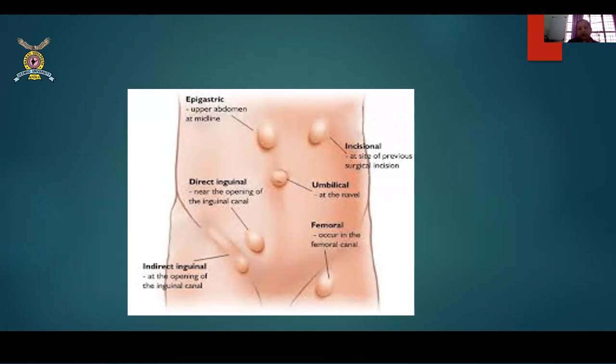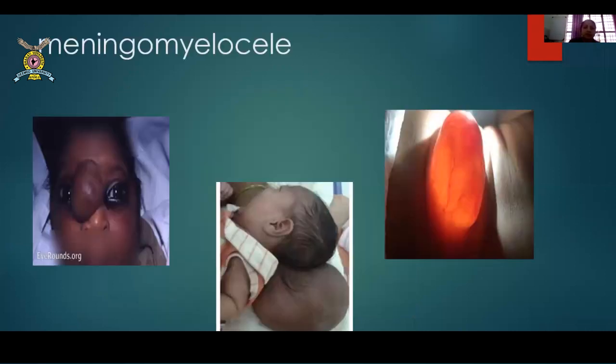So that is a different chapter to be discussed. It's a huge chapter. Anyway, all of you know hernia, so I don't want to go in depth of it. These are where you see cough impulse. Yes, not always, because if they're obstructed, you will not find a cough impulse. Then the other must-know diagnosis is meningoceles, which I told you.